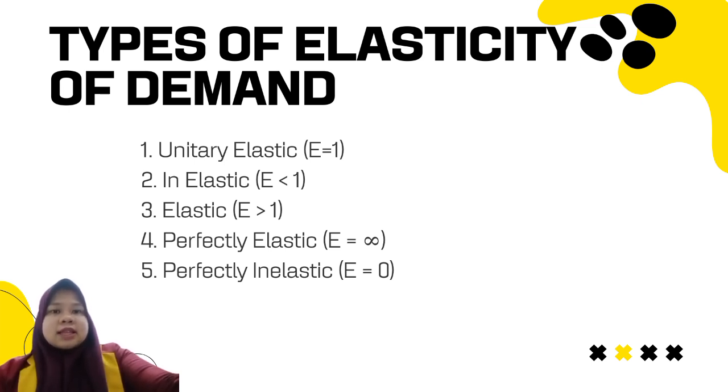Third, elastic. The percentage change in quantity demanded is more than the percentage change in price. Fourth, perfectly elastic, where at a constant price the market is able to buy out the goods in the market. However, a slight increase in price will drop the demand to zero. Fifth, perfectly inelastic. Price changes do not affect the amount demanded.